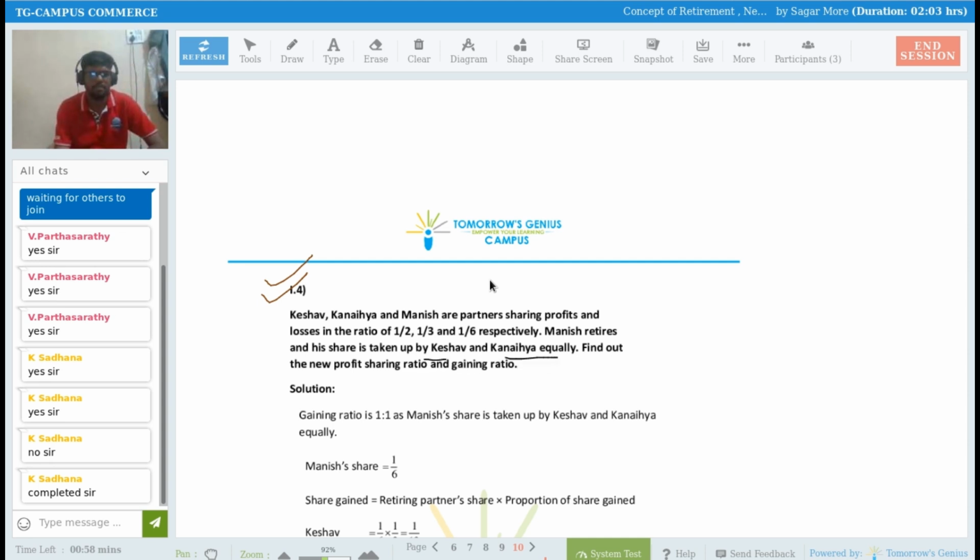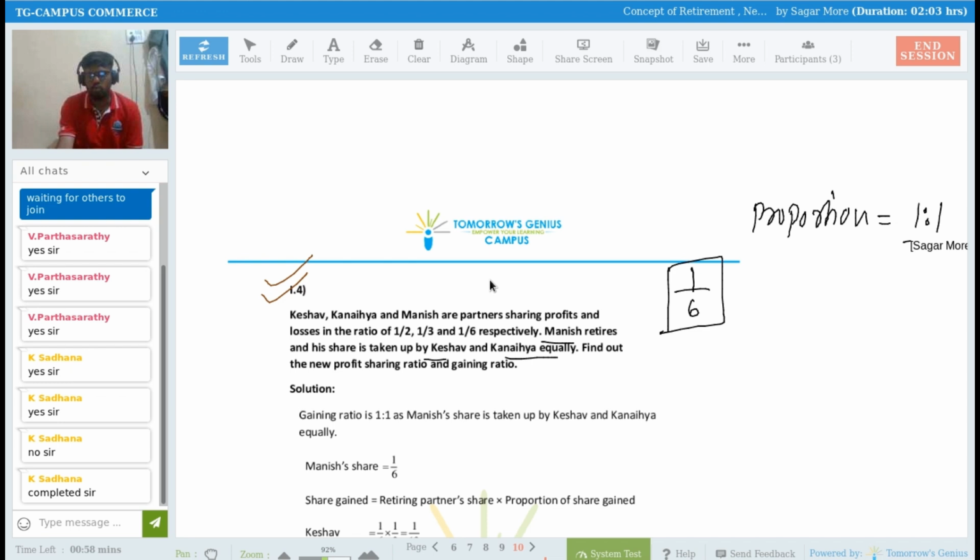Who is retiring? Manish is retiring. So what is Manish's share here? 1 by 6. And that share is taken over by Keshav and Kanaya in the proportion 1 is to 1. Find out the new profit sharing ratio and gaining ratio.